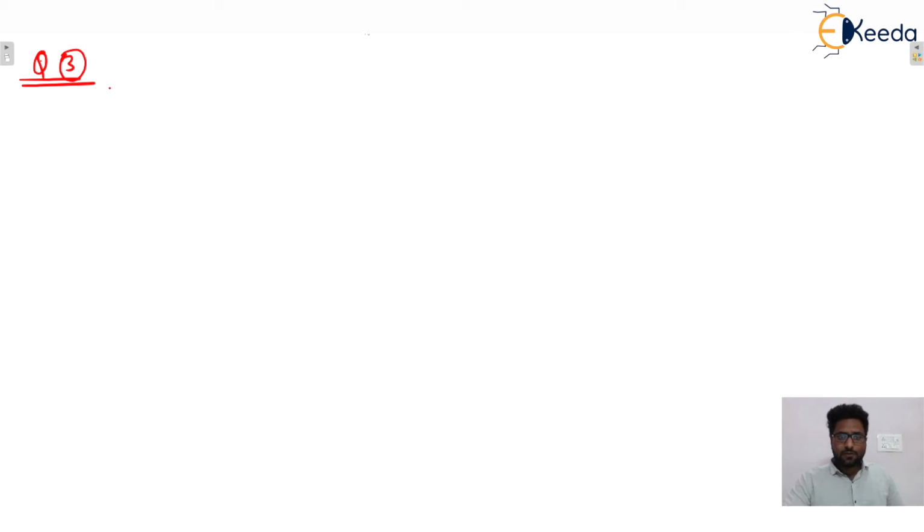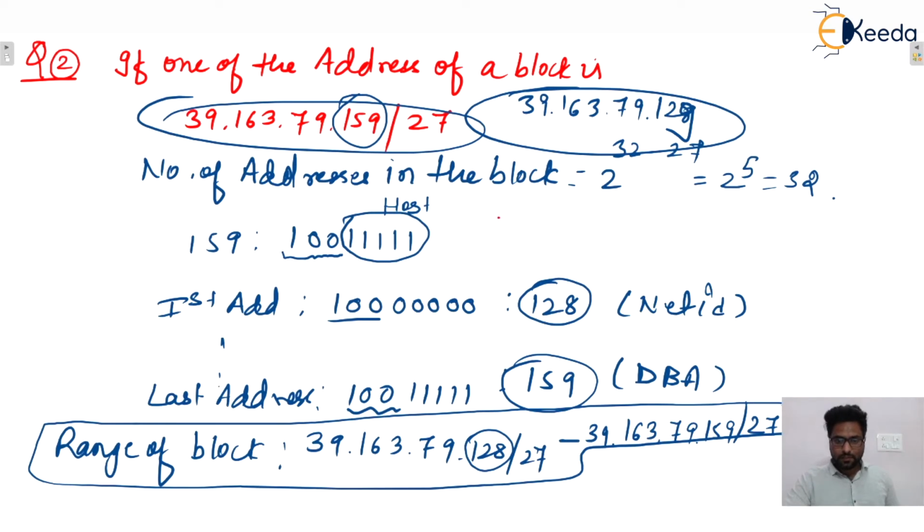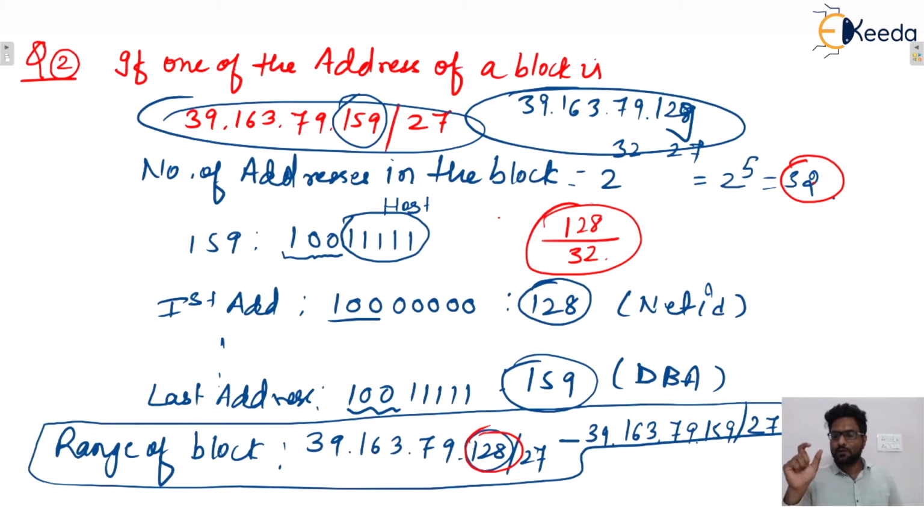Here, also in the last question, you can see the total number of addresses is 32, and the first address of this block is 128. So we can say that 128 is divisible by 32. 128 means the last octet of the first address is divisible by the total number of addresses. I'm considering the last octet because the host bits belong to the last octet in this example. Now see the next example.